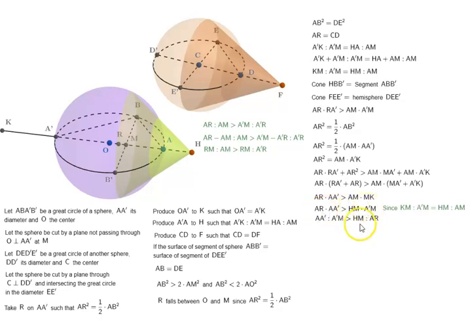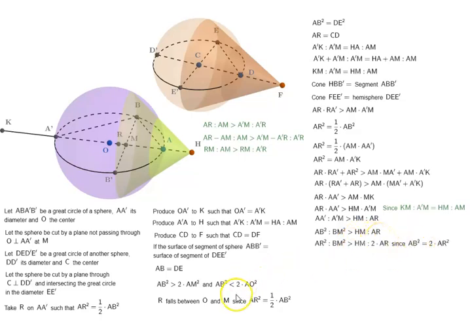So this multiplication we have converted into ratios. AA prime is to A prime M is equal to AB square is to BM square. So we are again substituting it. Is greater than HM is to AR.